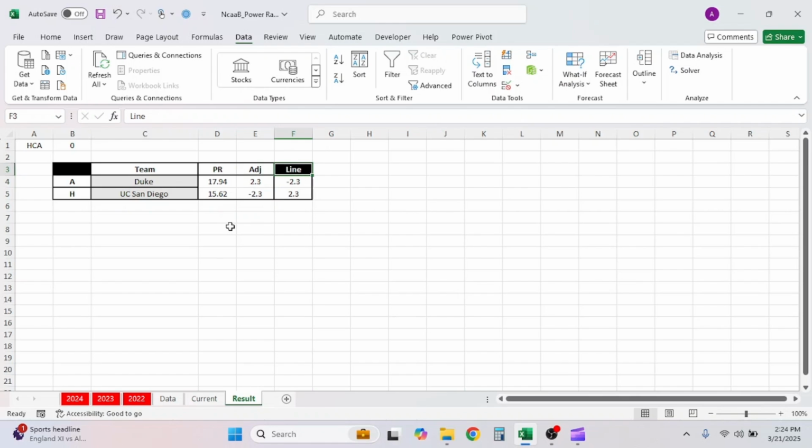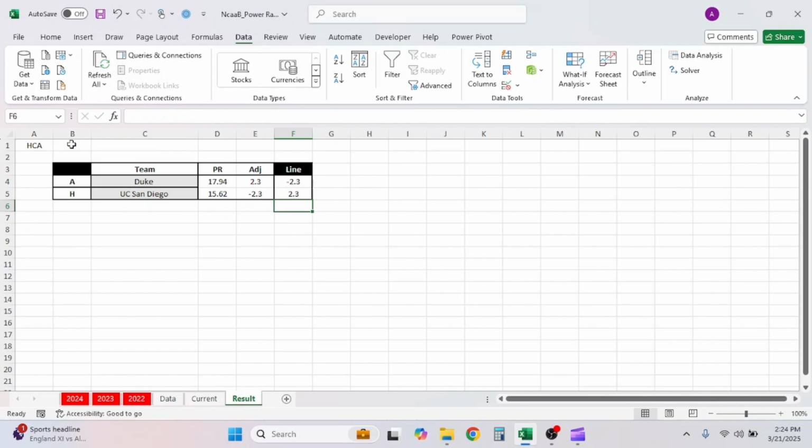Now this third column is going to give you the actual line in the game. You're just going to flip them. So you're just going to make F5 a minus. You're taking that F5 that's down here, and it's going to be flipped. And then over here, you're going to have the minus outside of the brackets, and it's going to flip whatever the equation is on the inside, which is E5, San Diego's adjusted rating, added to their home court advantage. There is no home court advantage in this case, but that is what it is.